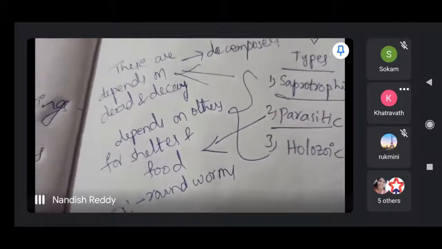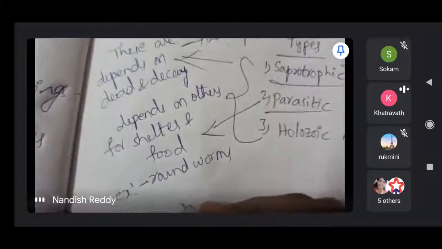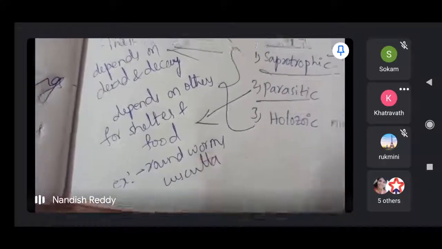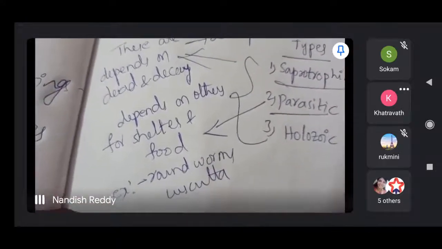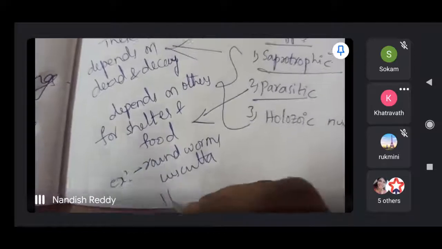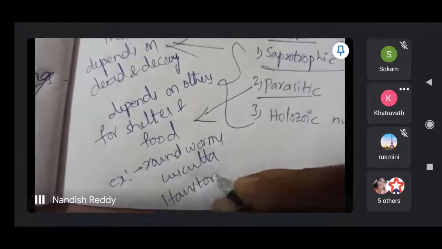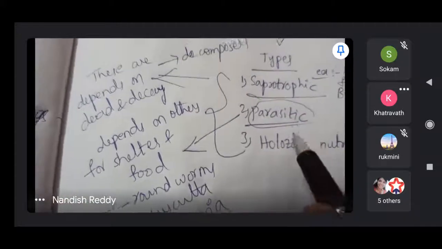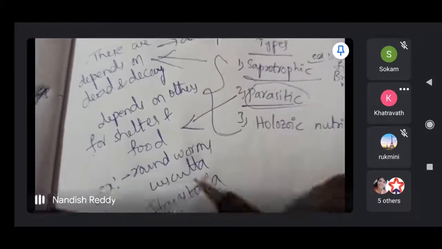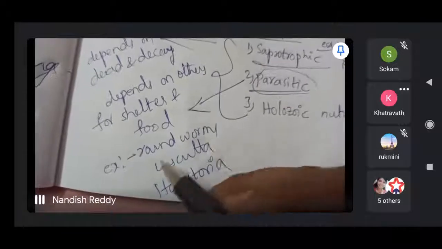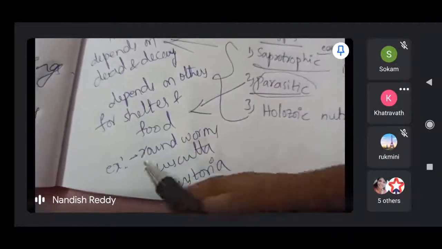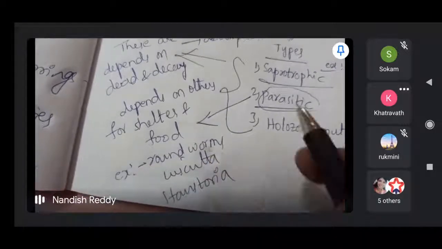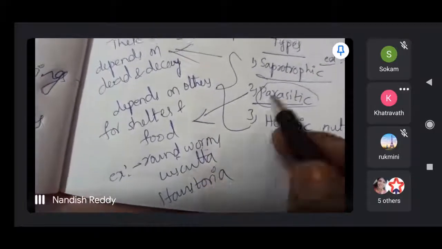A few plants like Cuscuta are parasitic, and parasitic plants have structures to absorb nutrients called haustoria. These depend on host plants or other animals. Roundworms live inside an animal's body, taking shelter there and getting food from that body. Those all come under parasitic.